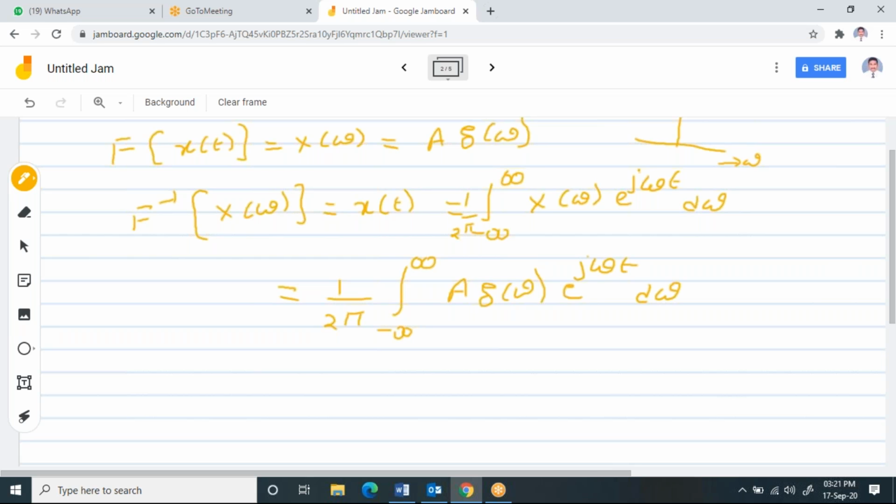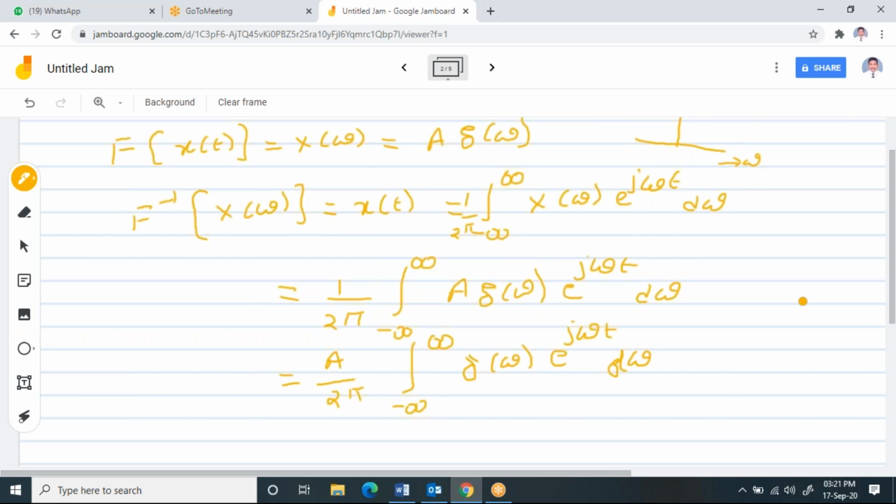Now, when you're integrating with respect to omega, I can treat this A as constant and take it outside. I can write A by 2 pi integral from minus infinity to plus infinity delta of omega into e power j omega t d omega.